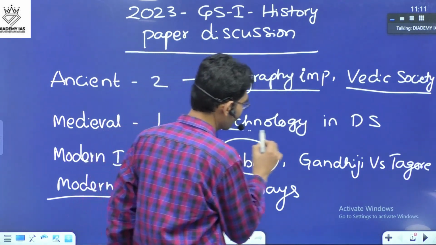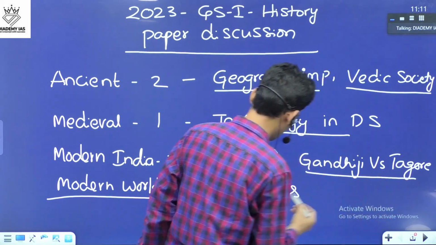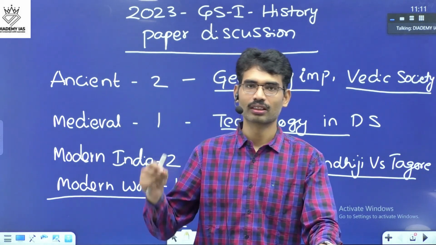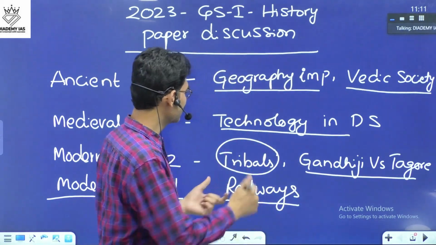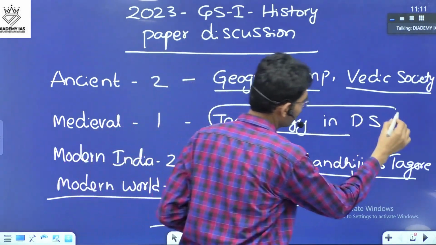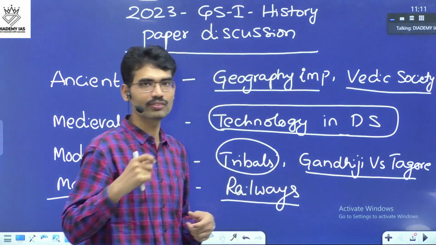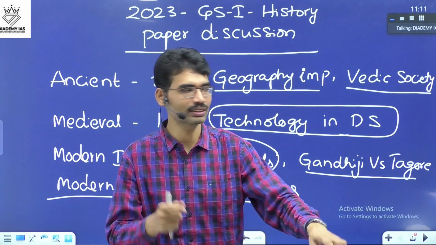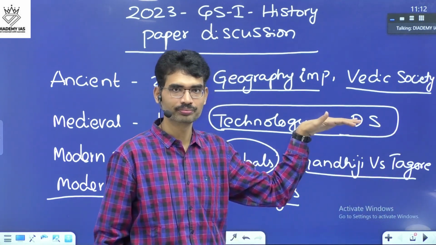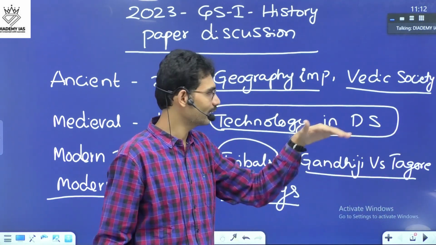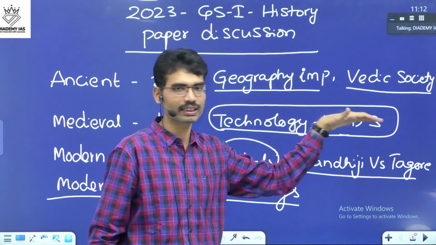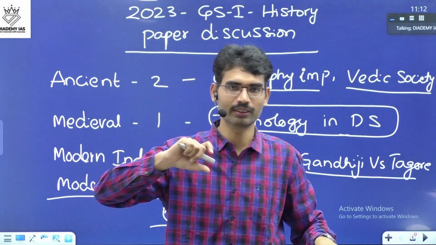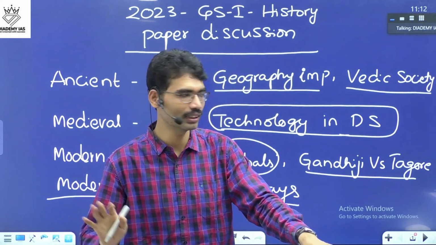Now, when it comes to technology, Gandhi versus Tagore and railways, how to handle these questions? Technology in the Delhi Sultanate is relatively difficult for general studies students. Why? For optional students, it is one of the easiest questions, because in the optional syllabus we have science and technology during the Delhi Sultanate and science and technology during the Mughal time period. History optional students can handle it with no issue.